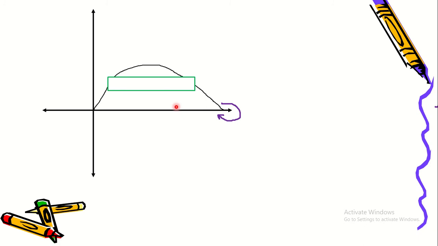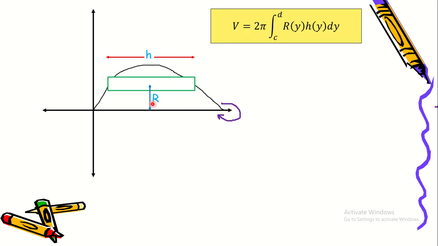The radius is the distance between the rectangle and the axis of rotation. So mula dito sa rectangle hanggang dito sa x-axis yung kanyang radius. And then the height is parallel to the axis of rotation. So this is the height of the rectangle. So the volume is going to be 2 pi integration from, this time it will be c to d.